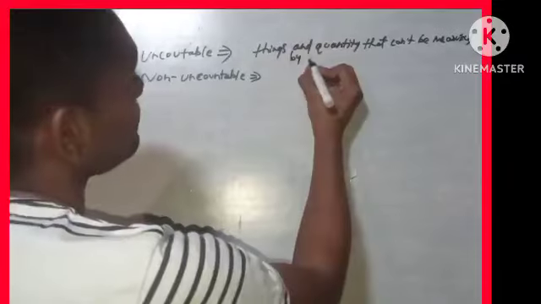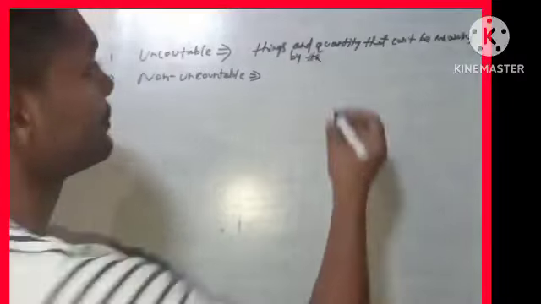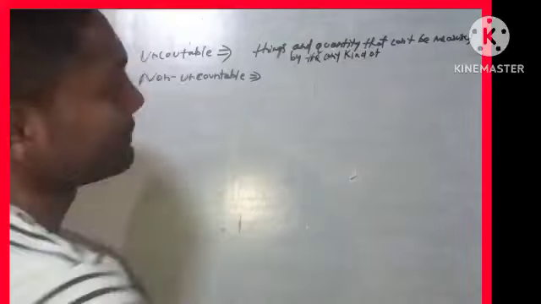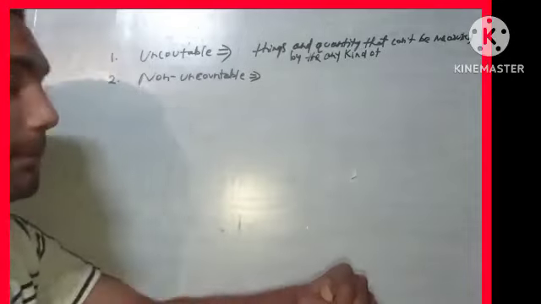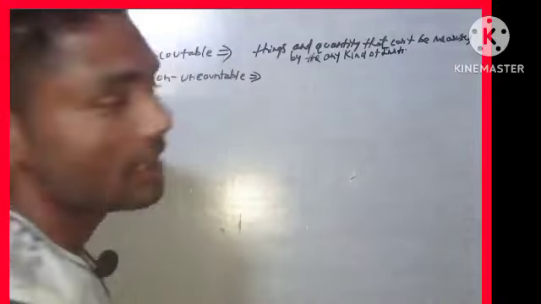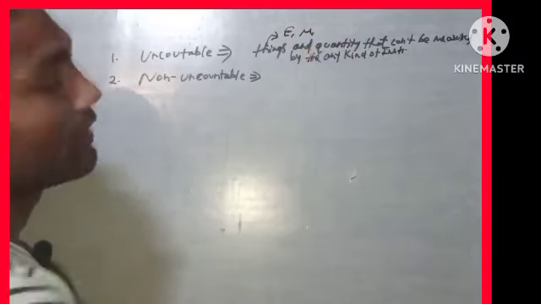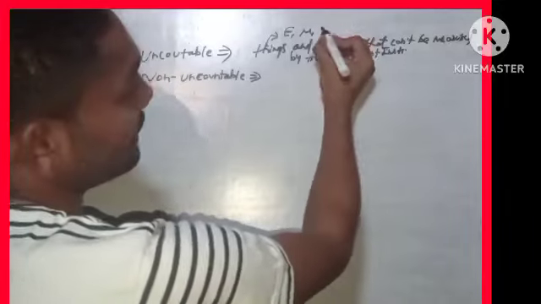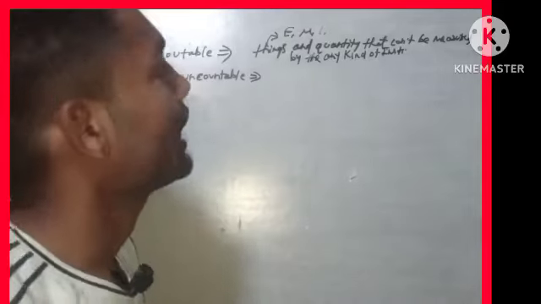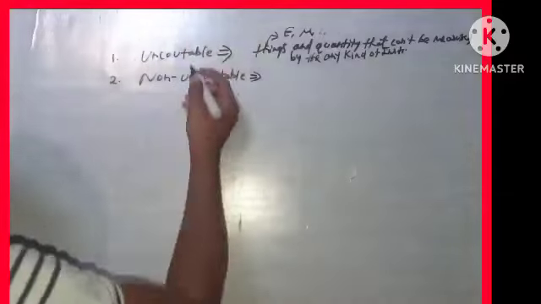by any kind of instrument, whether electrical or mechanical. So the things and quantity that cannot be measured by any kind of instrument are called the uncountable noun.